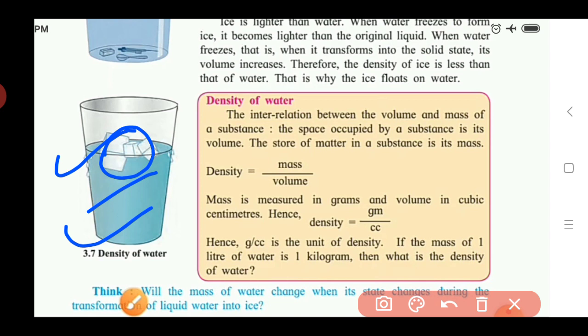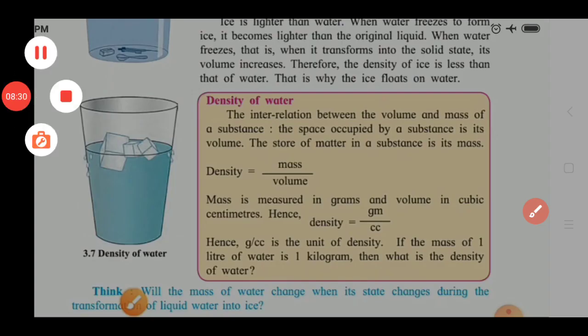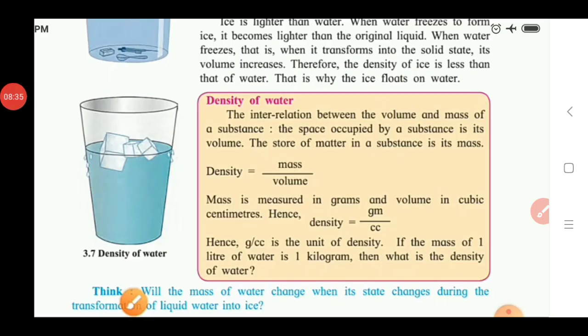So here we see how we calculate the density of water, okay. If we see this box, here we calculate the density of water. Here is the interrelationship between the volume and the mass of a substance. First we have to know what the relation is between the volume and mass of that substance. So first we have to know what volume is. Volume means the space occupied by the substance.